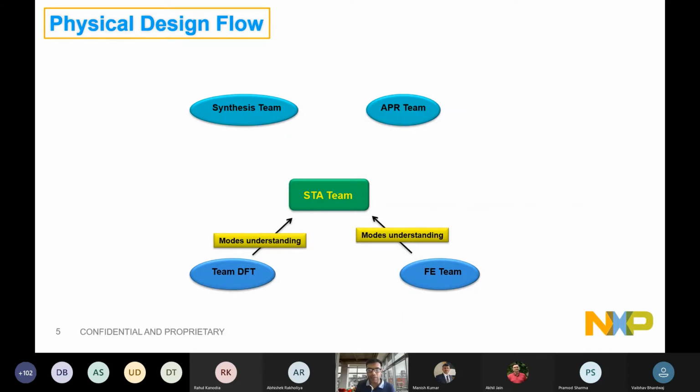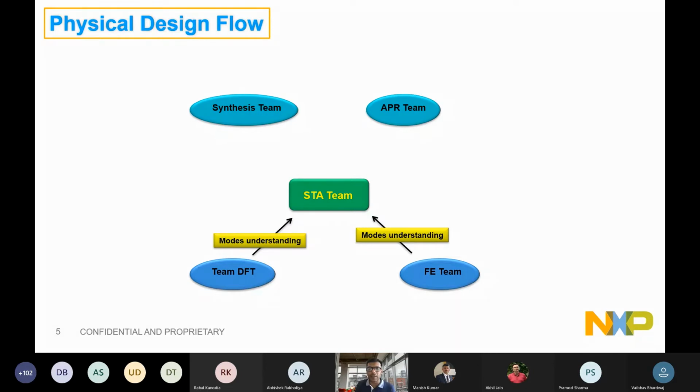We would like to simulate the chip under all the possible conditions, be it DFT modes, be it front-end modes, and even in front-end there could be multiple design use cases, right? There could be a very high frequency mode where you have a couple of applications running. There could be another frequency mode where some of the extra devices are active. We need to time it like that. All those things we are claiming as a discussion-based thing that happens between front end and the DFT.